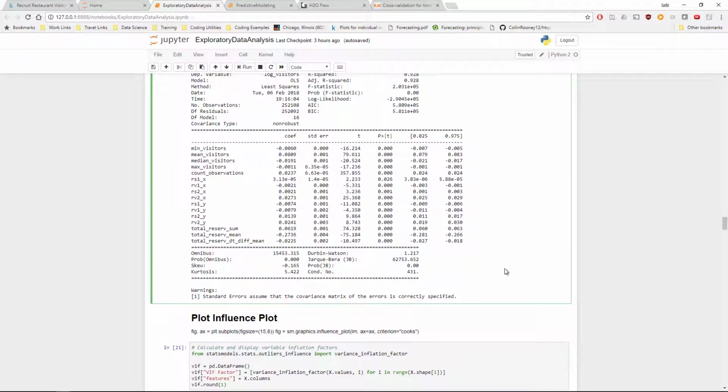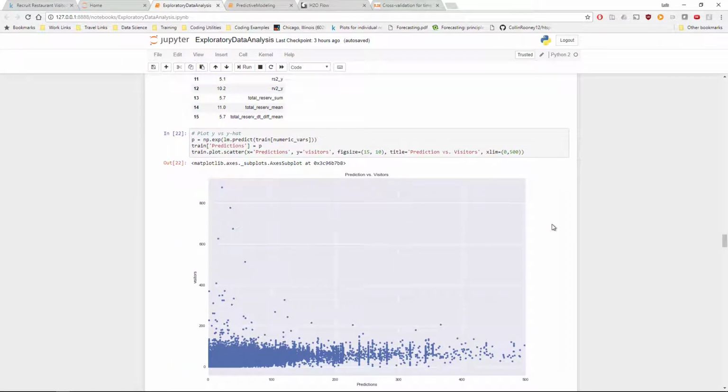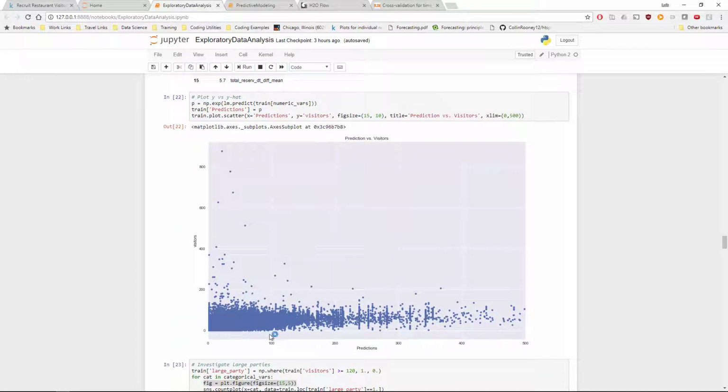And another thing to note actually is that the R-squared is pretty good for this OLS regression. So already we're capturing a lot of the variability in the response, which is good. Another thing that I noted was that this OLS regression is not doing a very good job with very high visitors. So here we have the predictions on the x-axis and the actual visitors on the y-axis. And some of these very high outliers aren't really being well predicted by the model, which got me to thinking